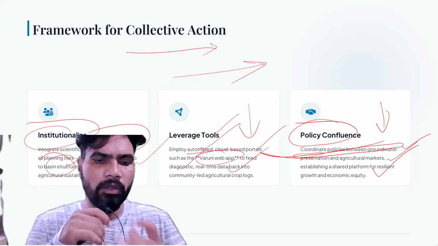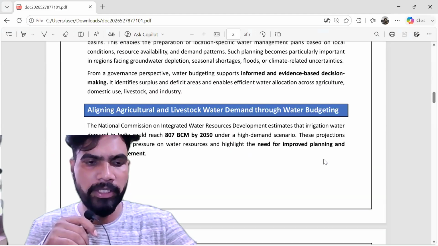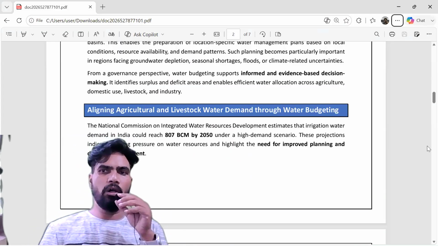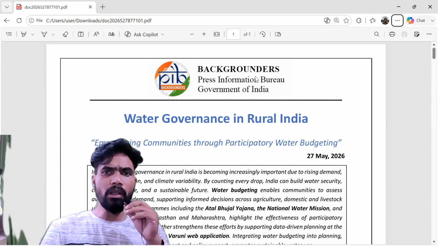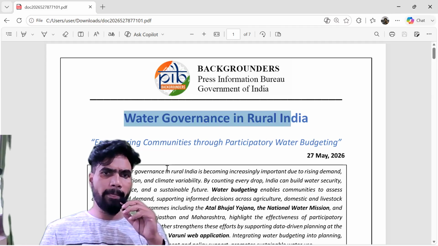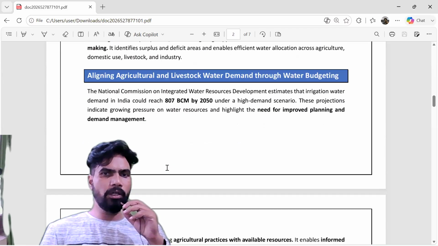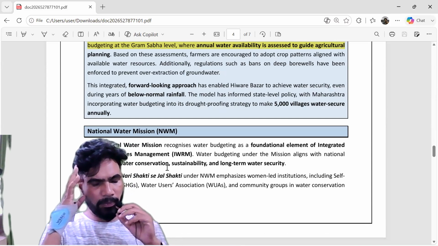You see, the source for my discussion is PIB, Press Information Bureau. में एक document upload किया गया था under the topic of backgrounders. The title of the document is Water Governance in Rural India. Okay, ये काफ़ी important document है. Okay, अभी 2026 का paper आपने देखा होगा.